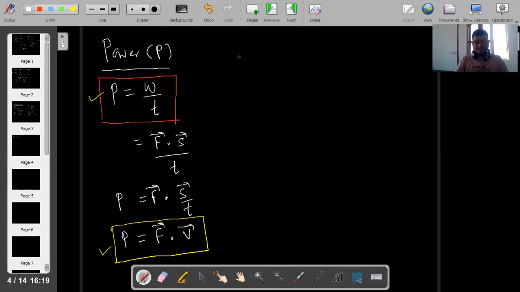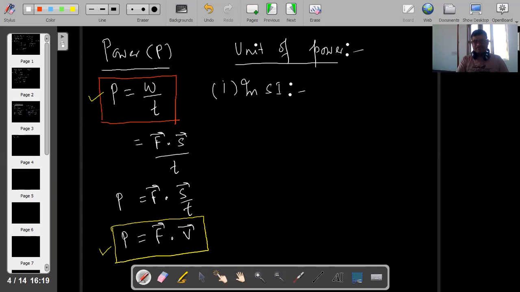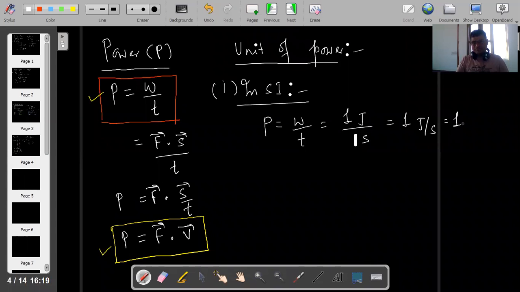Now the unit of power. Let's see the unit of power in SI. P is W by t. W is 1 joule, time is 1 second, so 1 joule per second is known as 1 watt, capital W. So what do we mean by watt here? Write down.